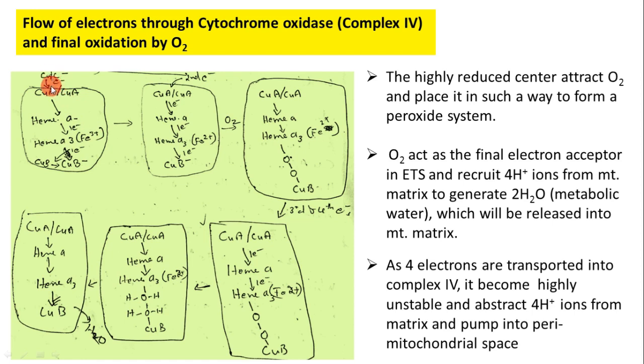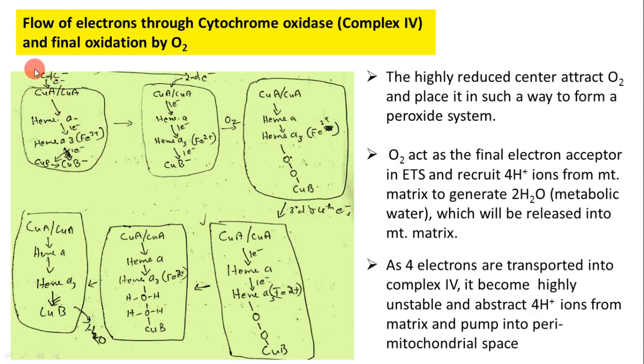As one electron reaches CuA, it transfers the electron into heme A. From heme A, the electron transfers into heme A3. From heme A3, the electron transfers into CuB, and finally the CuB is reduced into CuB minus.